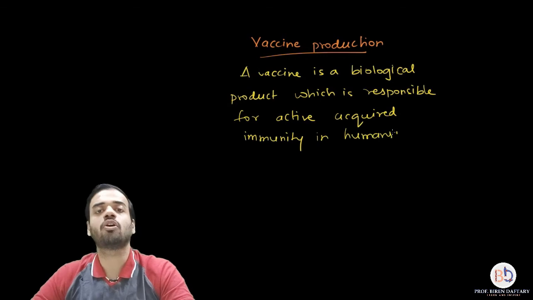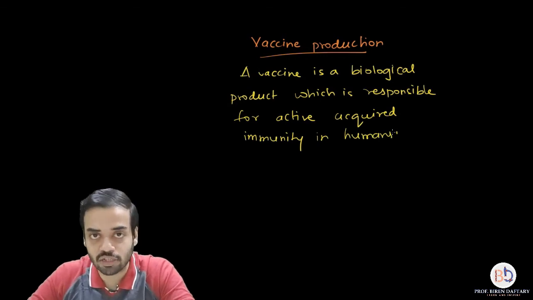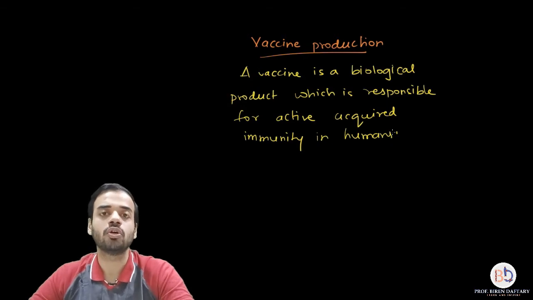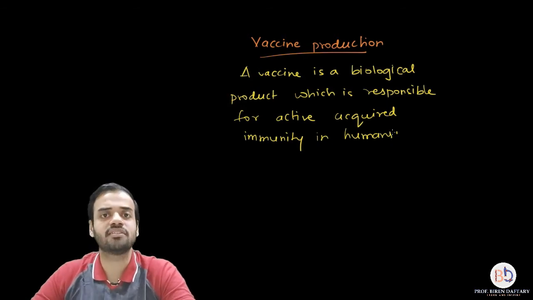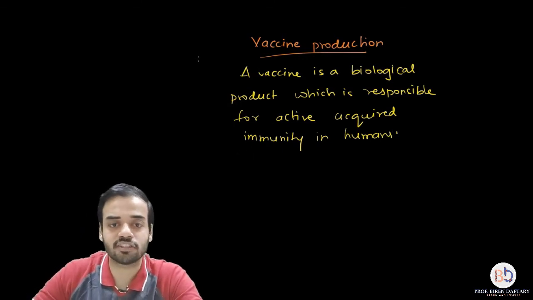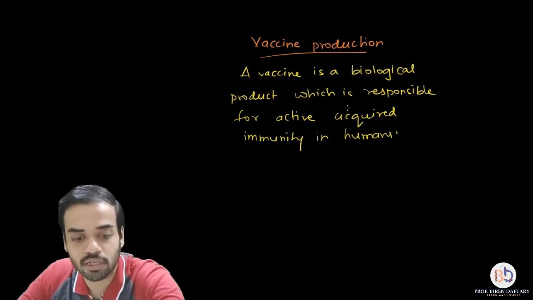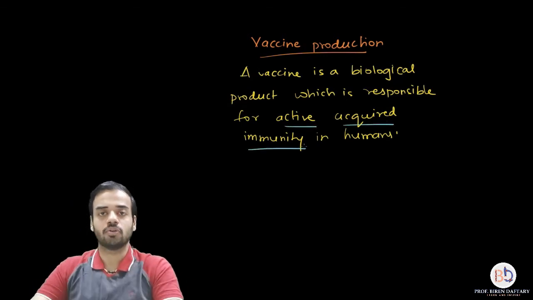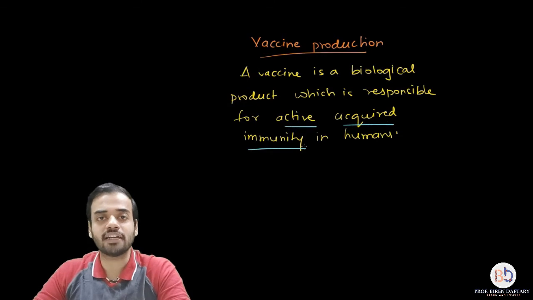Now take a look at this definition. I don't know how many of you know what vaccines actually are. For example, a polio vaccine is taken so that polio cannot occur. There are many such vaccines for different diseases. So it is a biological product which is responsible for, and I'm going to underline this, active acquired immunity. Now what is the meaning of active acquired immunity?